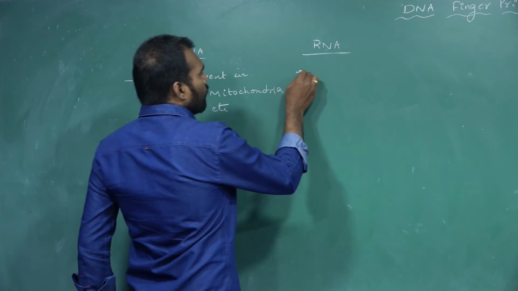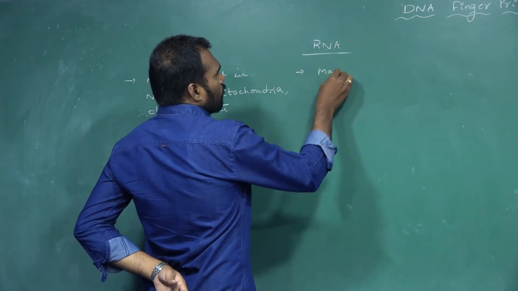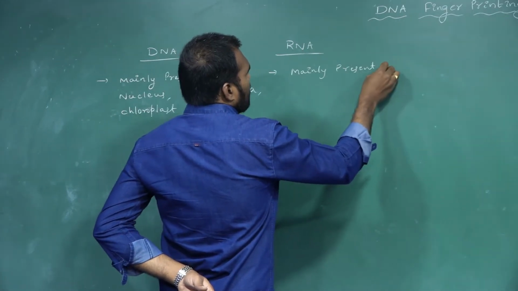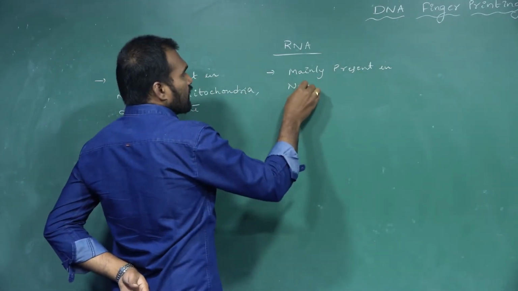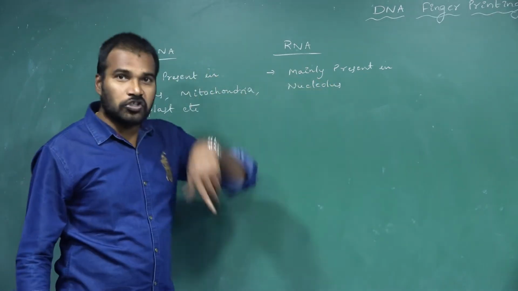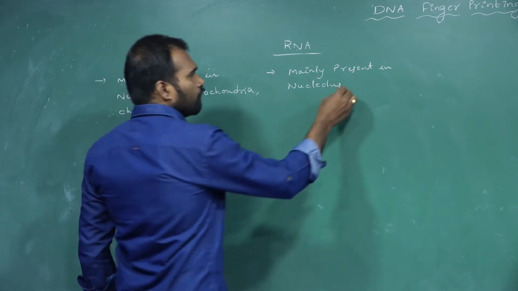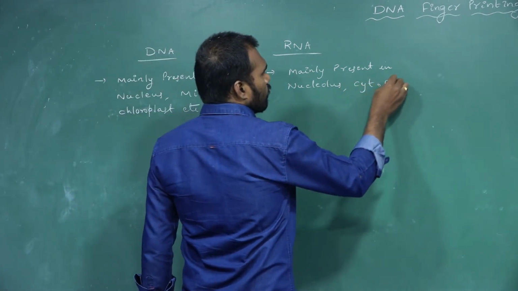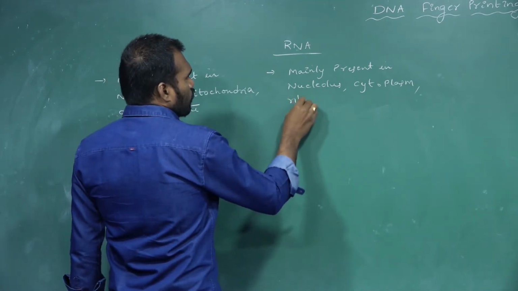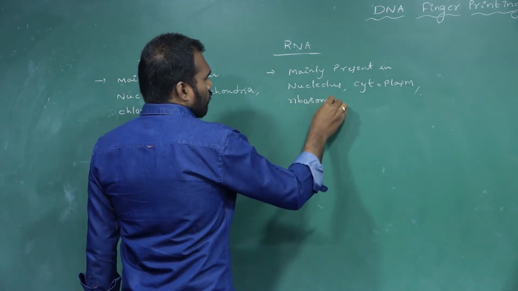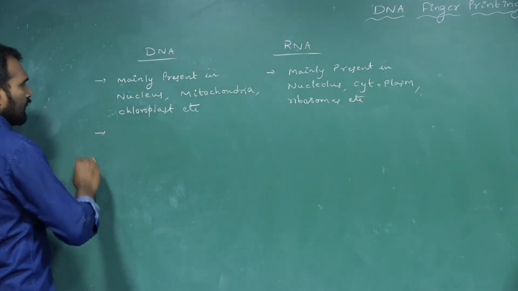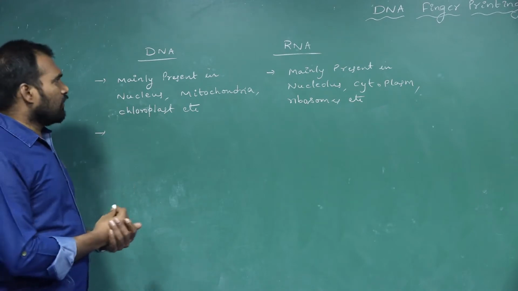Whereas RNA is mainly present in the nucleolus. The nucleolus is present within the nucleus. Also cytoplasm, and then ribosomes. So in these three main places, RNA can exist. What is the main difference between DNA and RNA?